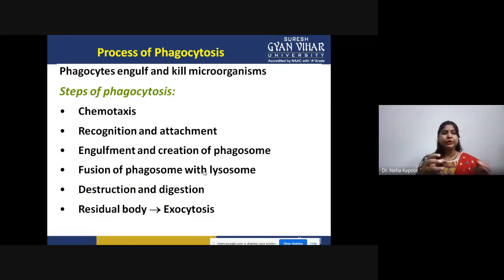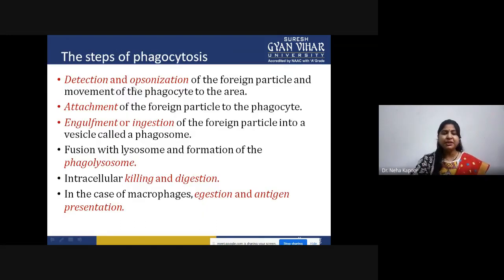This was an overview. Now, the steps are: first is chemotaxis, that means they will be attracted; recognition and attachment; engulfment and creation of phagosome; then phagolysosome; destruction and digestion; and residual body, that is exocytosis. So first of all, you need to detect and opsonize the foreign material that is trying to evade the host system. Then once you have recognized it, attachment of that foreign particle to the phagocyte should happen.